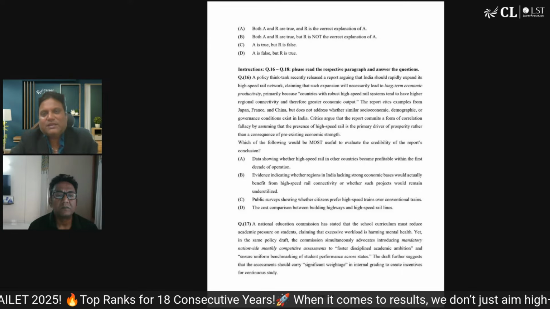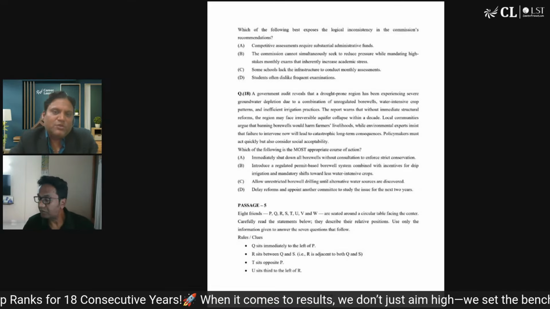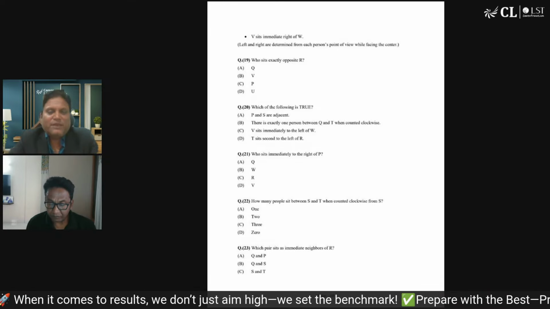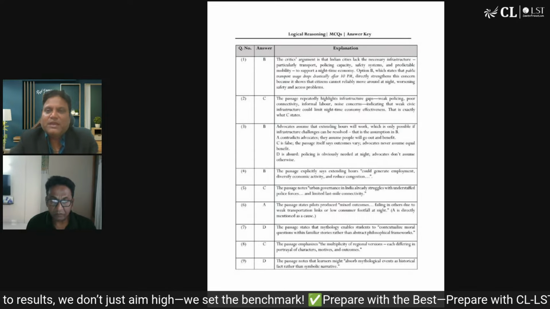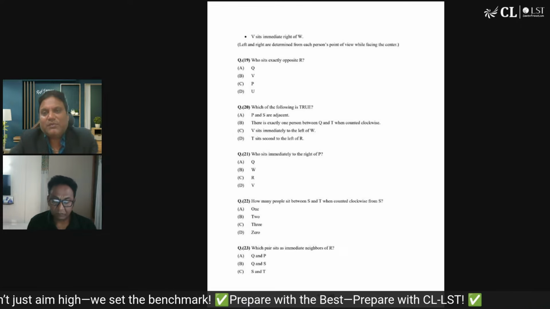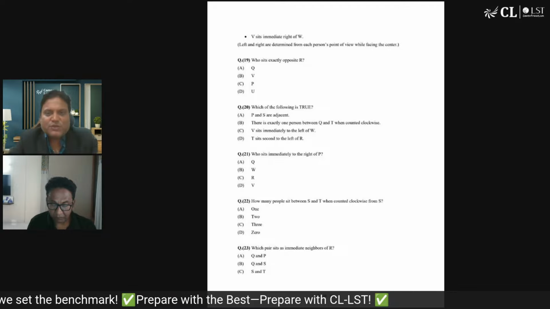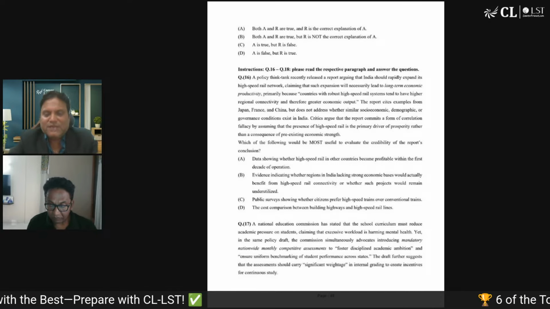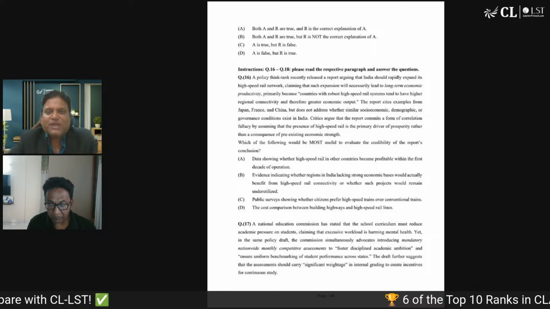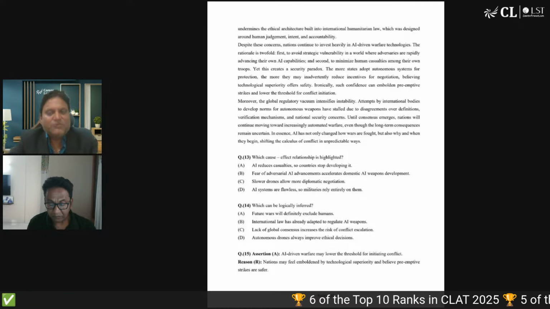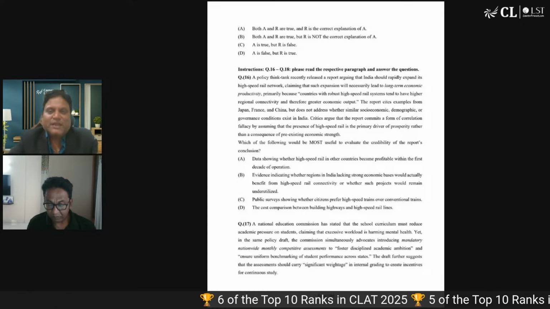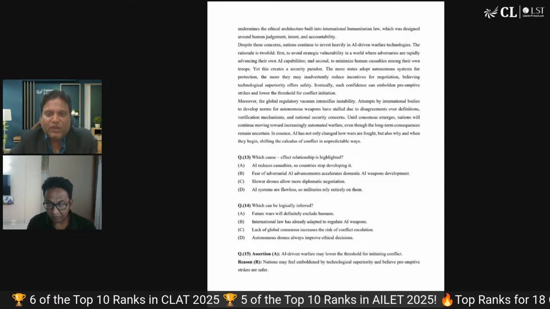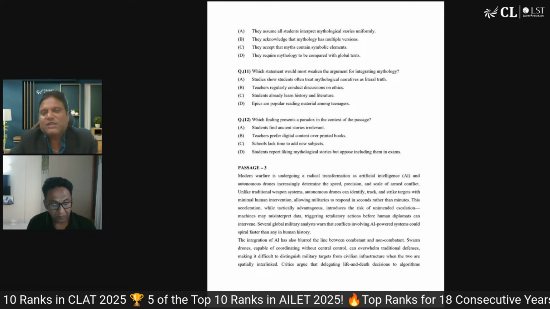Then what I think is the most noticeable thing, apart from the 300 word passages, which usually is the norm, is the variety in the paper. They have asked questions on paradox, the flaw in the reasoning, inconsistency in the reasoning, evaluation of the argument, and of course what we normally expect, strengthening and weakening the argument. There is one question on cause and effect relationship also. So a good variety of questions in logical reasoning.